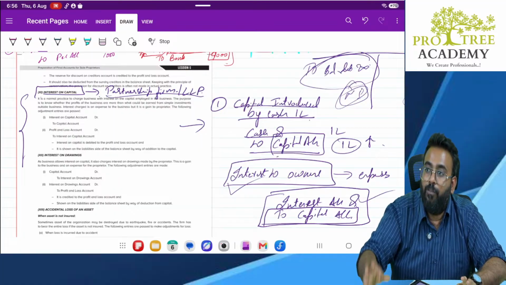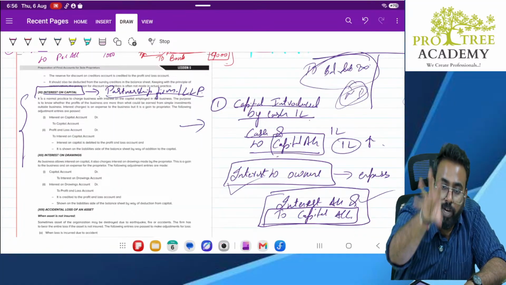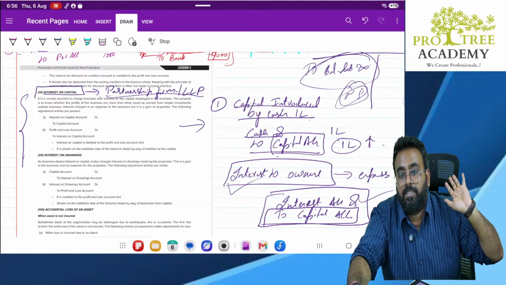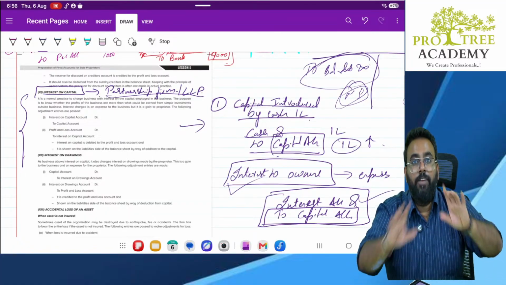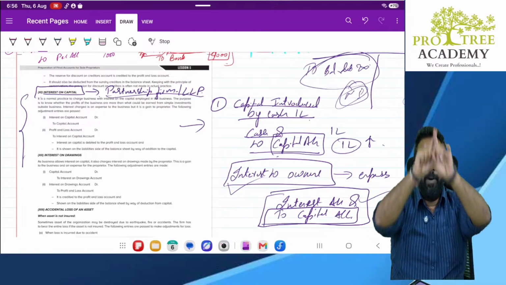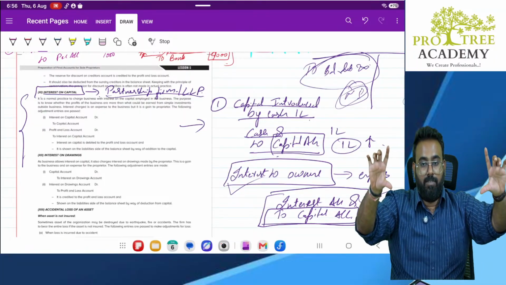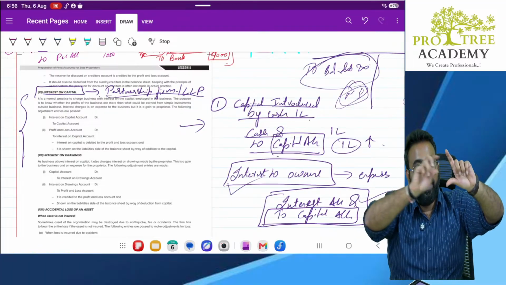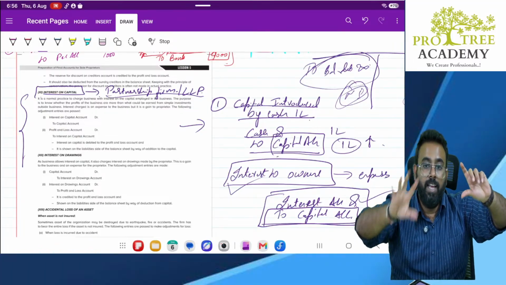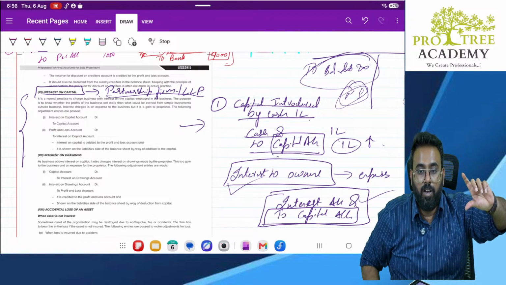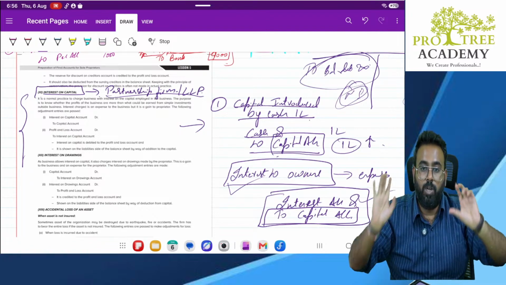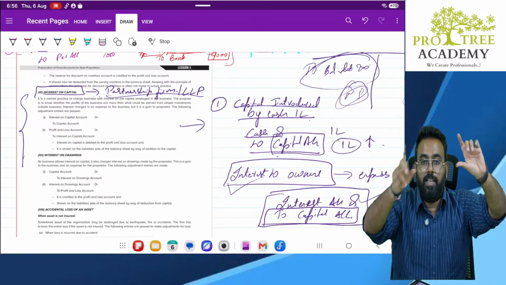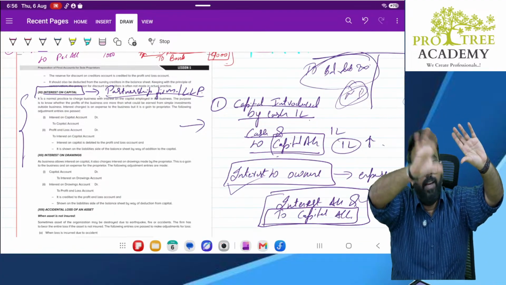That is why, when the return is getting filed in the name of the owner himself, how can he show income to himself? In other words, if you open the sole proprietor's IT return, under business he will show interest to owner. Okay, done. Interest to owner, I will deduct it. Let's say income tax allowed the deduction. I will reduce whatever interest I am going to pay out of my income. Expense reduced, net profit declared.